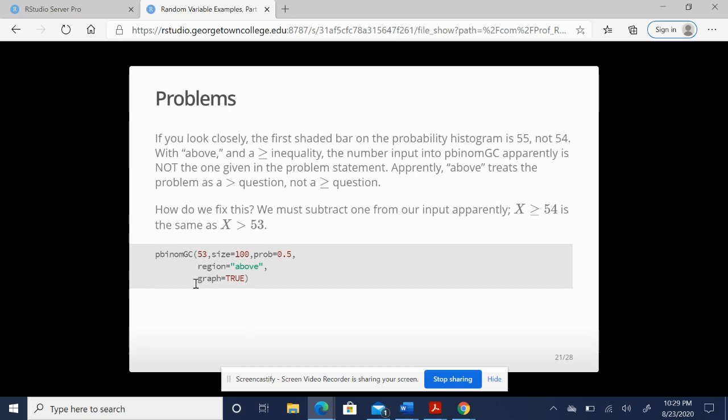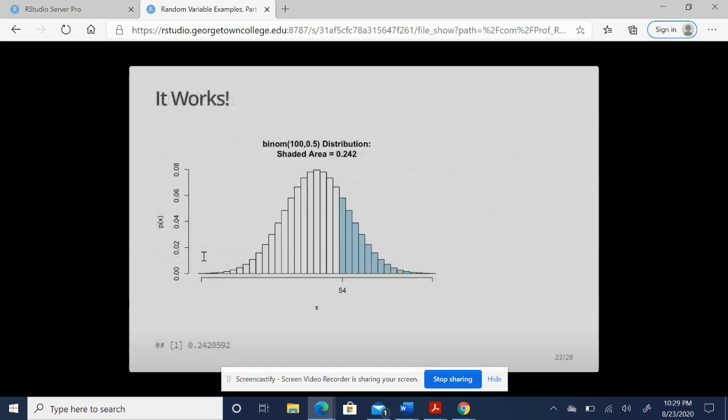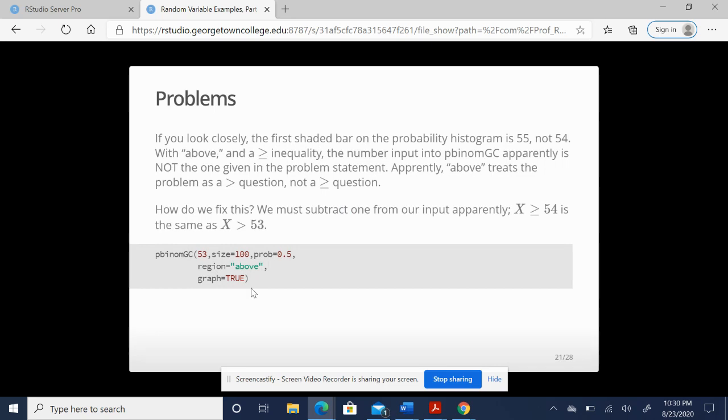Again, that's why you always want to see this graph, because you want to know that whatever input you put in RStudio is going to include the probabilities that you actually want. And the graph is the easiest way to see that. There are some little hiccups in terms of how R interprets that. But once you learn how to run the command, this is very simple.